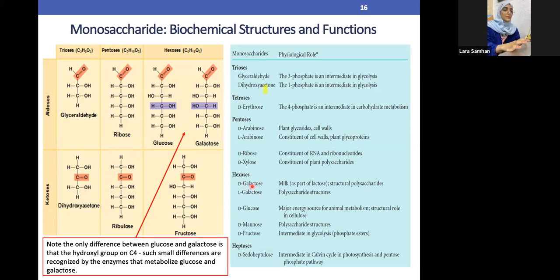Here it also explains, for example, that galactose is found in milk. The same goes for glucose. It's the major energy source that we have, and it's the most common type of monosaccharide. Same goes for the pentose, different types of pentose, tetrose, and the triose is basically 3 carbon molecules. So this explains each and every type of sugar and what type it is. It's almost the same as what they explained. Okay, so is everything clear so far?